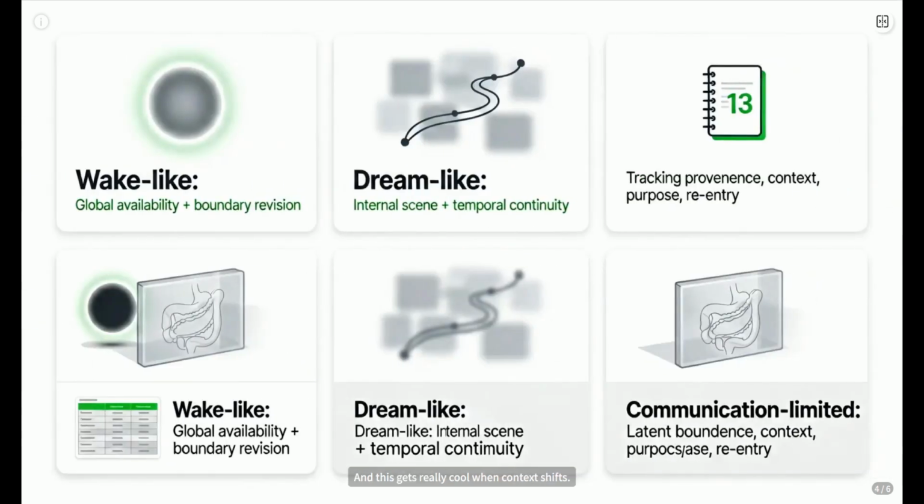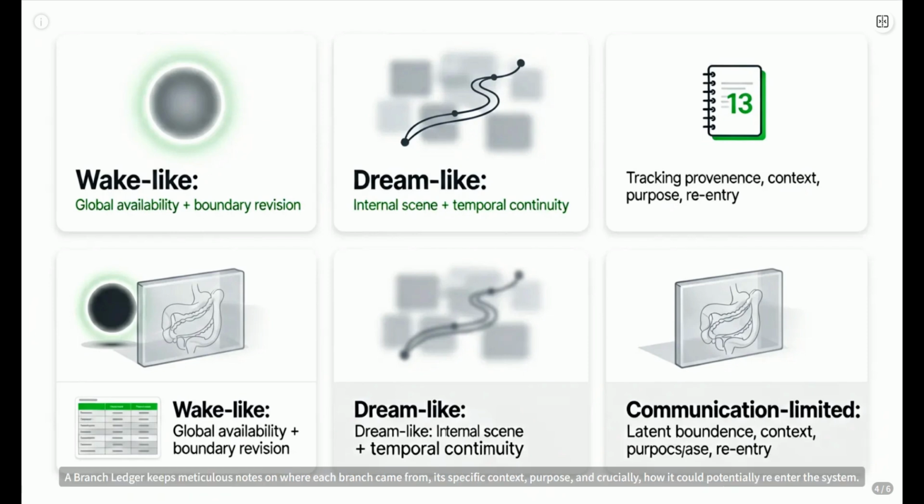And this gets really cool when context shifts. Think about it. When you're wide awake, consciousness links to global availability and boundary revision. Dreaming? Maybe it's internal scene generation and temporal continuity. What if communication is limited? Does consciousness vanish? Nope. It might shift to a latent boundary state, focusing on interoception. Each scenario creates a distinct branch, all stemming from the same core concept.